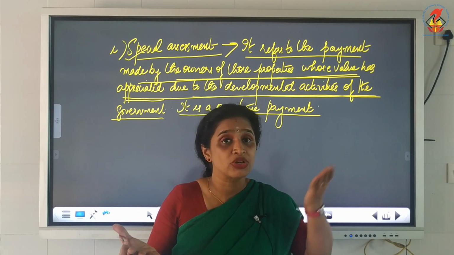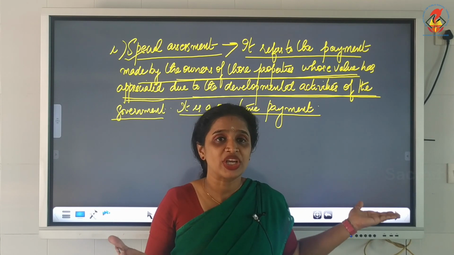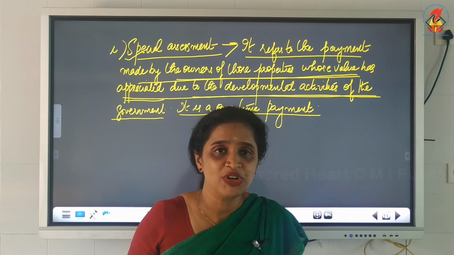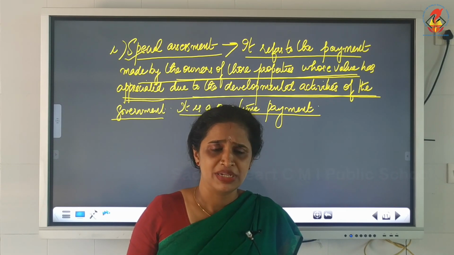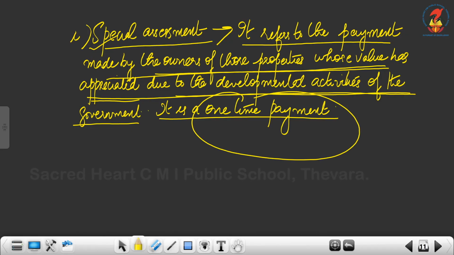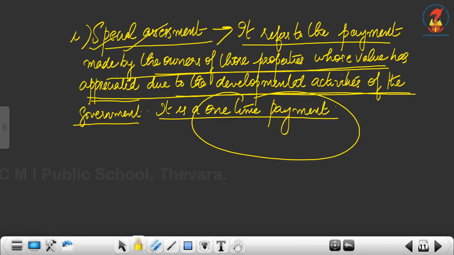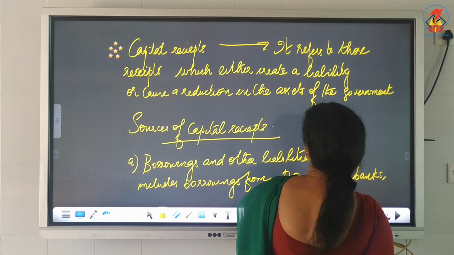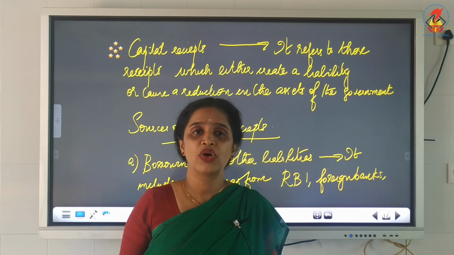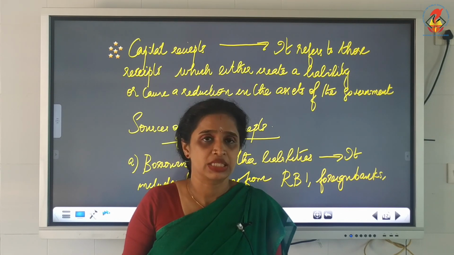It is just because of the building that the government has constructed there. Such developmental activities have taken place, so for that, the people have to pay a particular amount to the government. It is a one-time payment, so that is why it comes under non-tax revenue. The name of that is special assessment. So all these are the components of non-tax revenue. Tax revenue and non-tax revenue are the two major sources of revenue receipt.